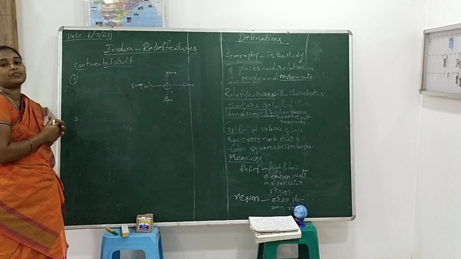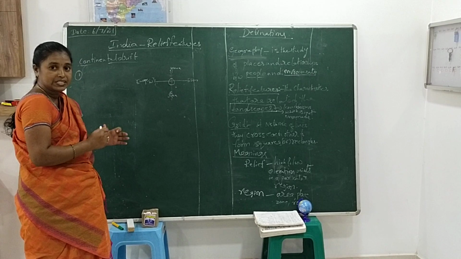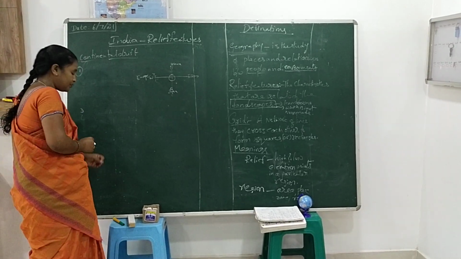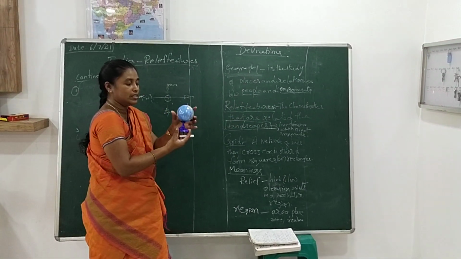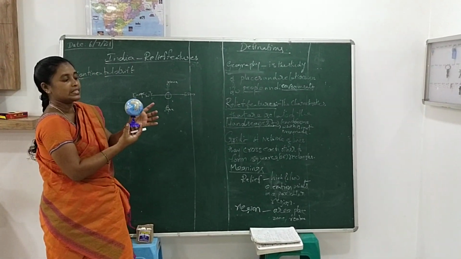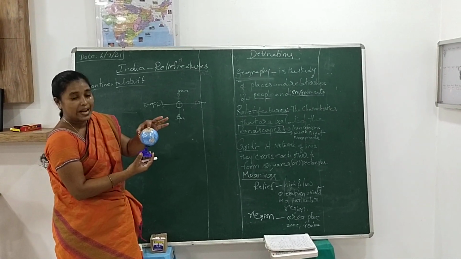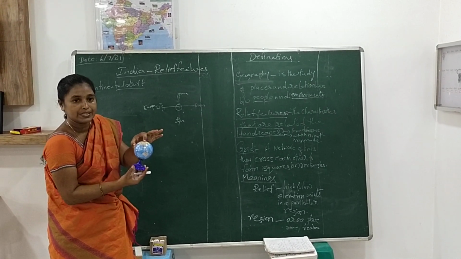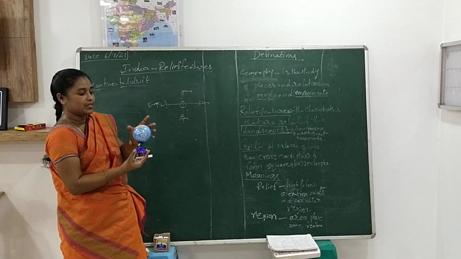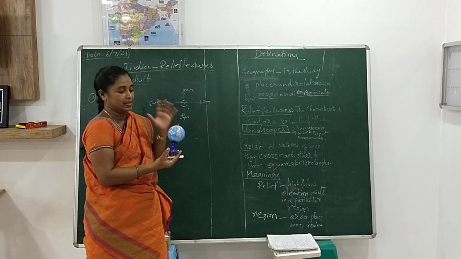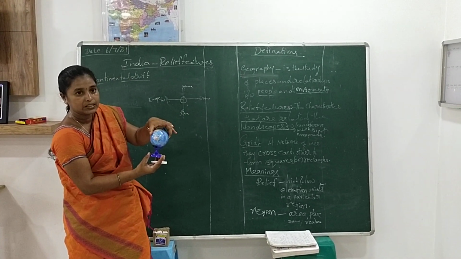According to the location of India in the world. See the globe. This is the globe. In this globe, you can find that the blue color indicates the seas and oceans. And this is the land mass. Land mass means continents, landforms or landscapes, which are not man-made, which originated by themselves. So, on the globe, you can find the continents and the oceans.